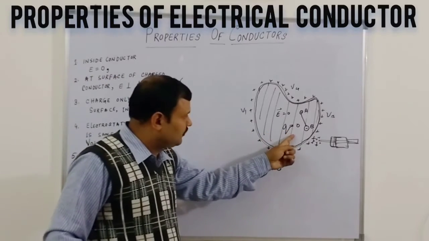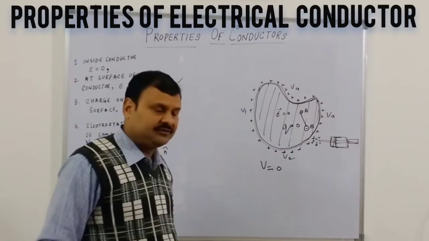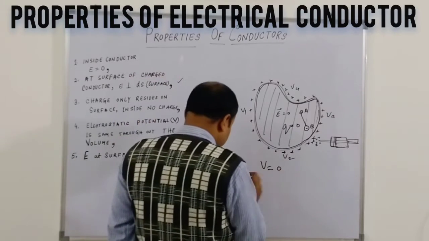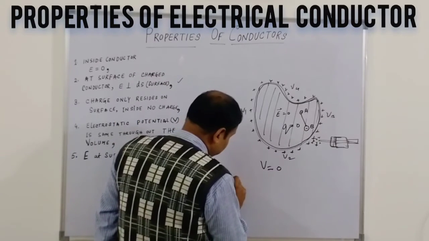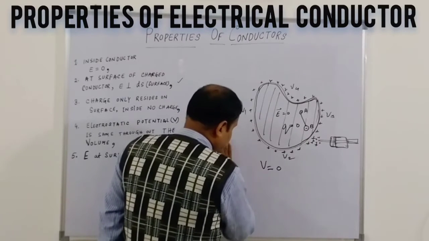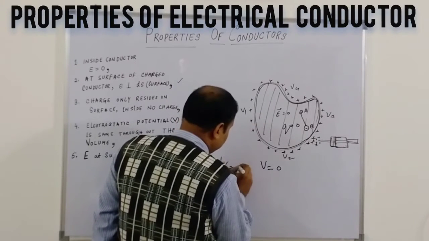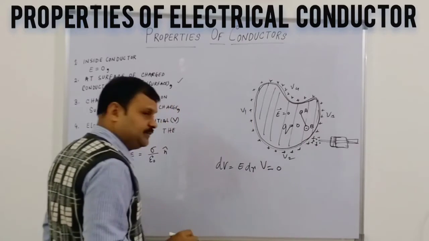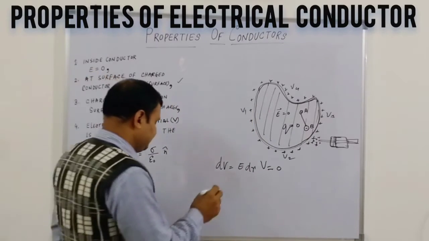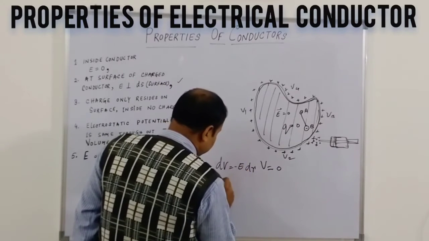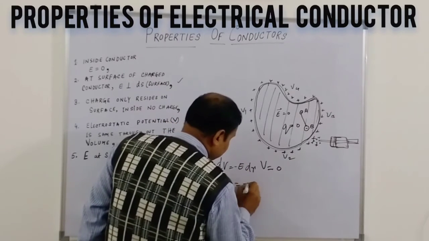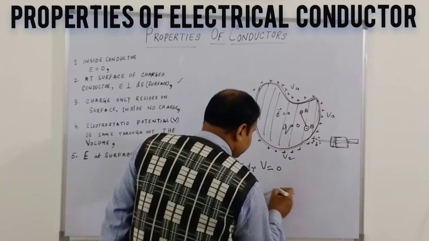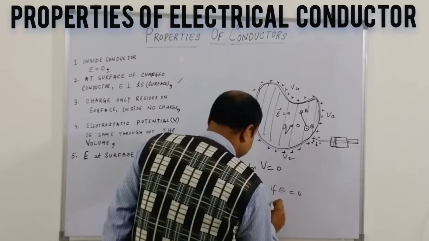Inside, we find that there is no charge, and the electrical field is 0. We have proved earlier that dV equals E dr, or dV by dr equals negative E. We have proved this already. So if E is 0, what happens here? dV is 0.